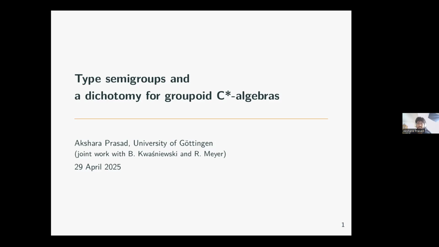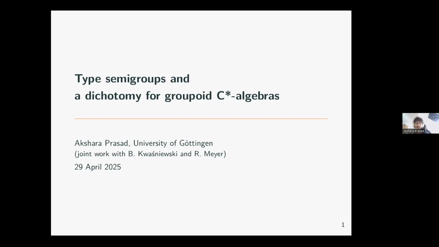Thank you for the introduction, and thank you for inviting me to speak, Willie and Gisela. I'll be talking about the recent paper I uploaded to arXiv, which is joint work with my supervisor, Ralf Meyer, and Bartosz, who is here.